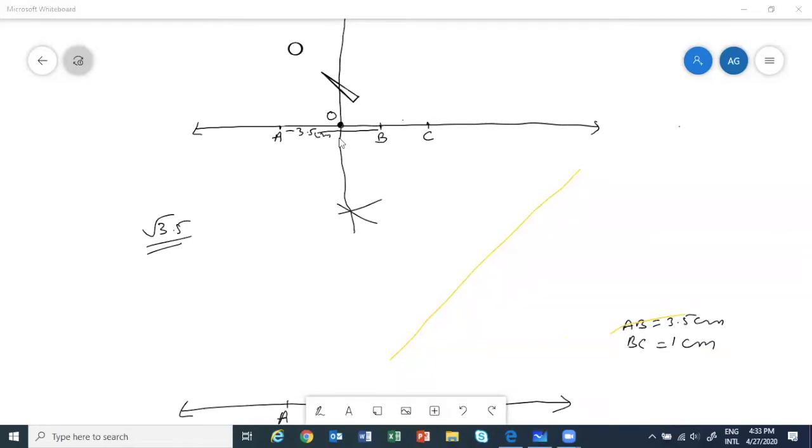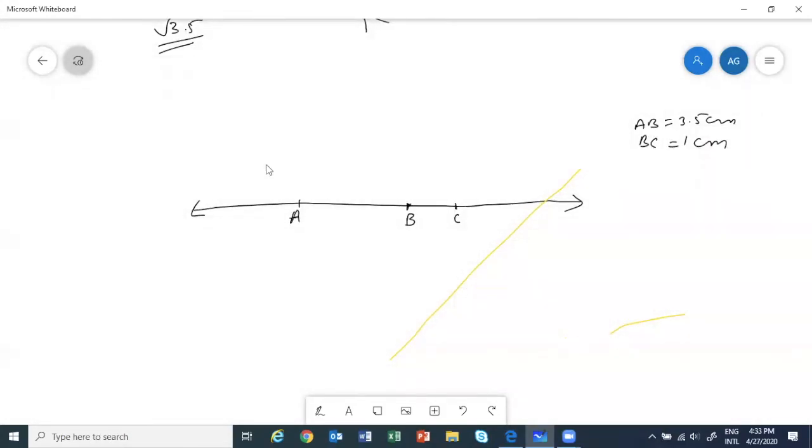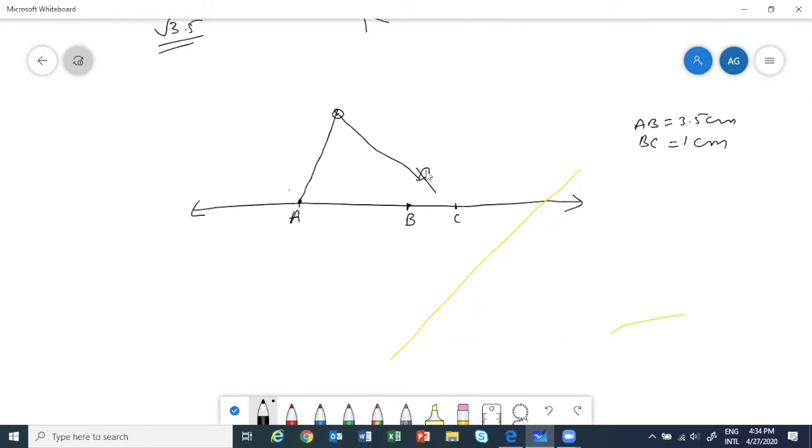Okay, I'll tell again. So now till here it is okay, no? AB is 3.5 centimeters, BC is 1 centimeter. Now you take your compass. Keep your pointer here and pencil. See, this is suppose my compass. Now this has a pencil.